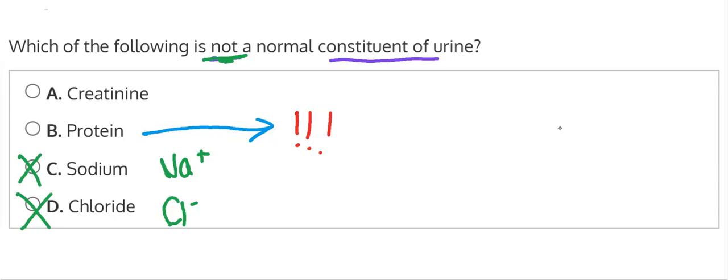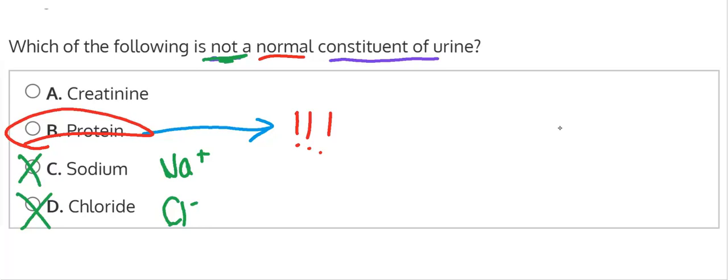Sometimes it might not necessarily be something serious, such as conditions like orthostatic proteinuria, which could have to do with positional changes with the protein in the urine. It could be something benign, or kind of harmless, that you might see in an adolescent or young adult, but it's not a normal finding that you would expect to see within the urine. And therefore, this could be our answer here for which is not normally found as a constituent of the urine.